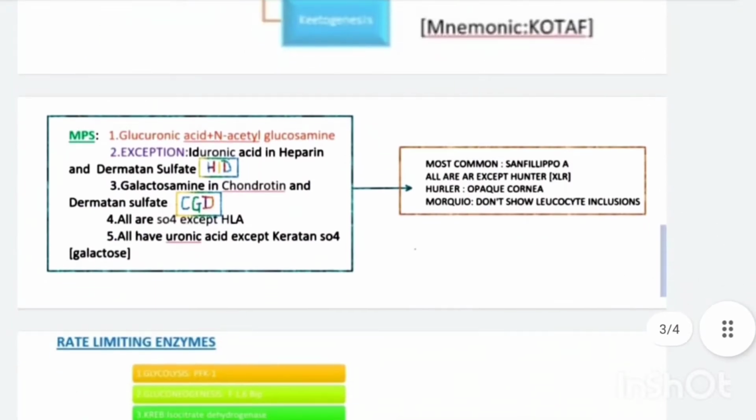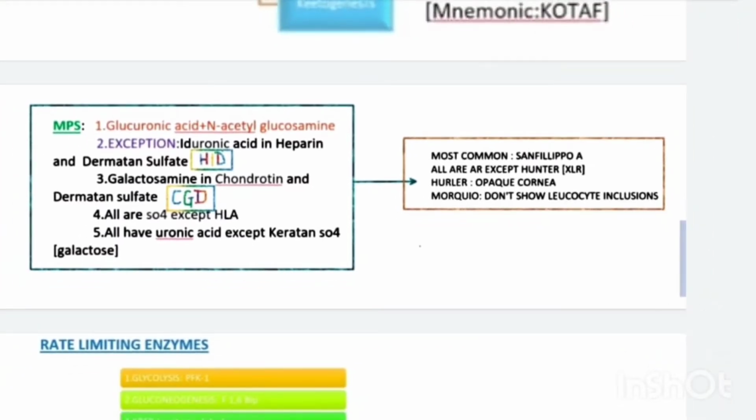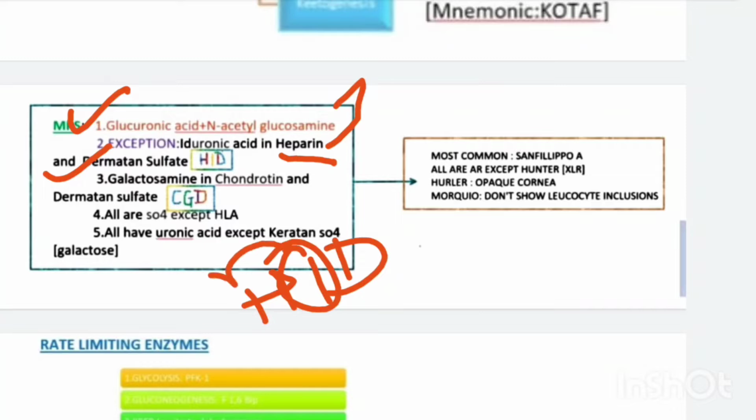Now let's talk about mucopolysaccharides. In mucopolysaccharides, remember basically it is glucuronic acid and N-acetyl glucosamine. But there are a few exceptions. The first exception is that iduronic acid is present in heparin and dermatan sulfate, which you can remember by HID. Like iduronate is in heparin and dermatan sulfate.